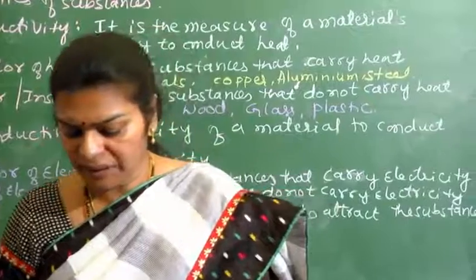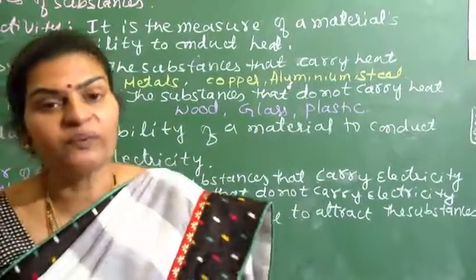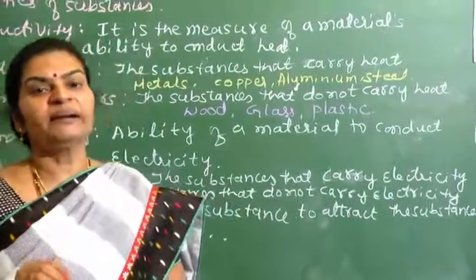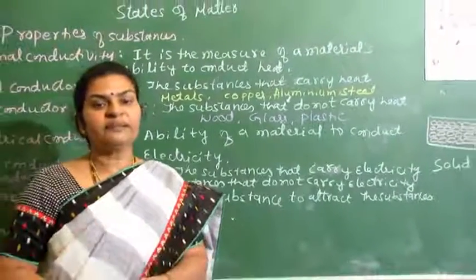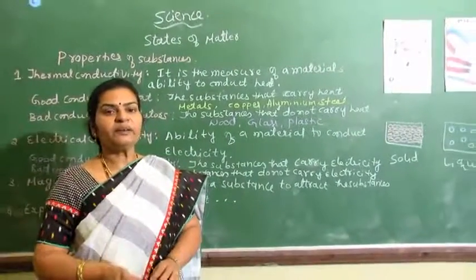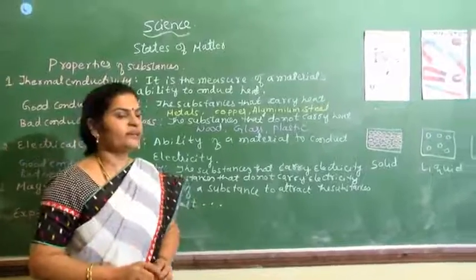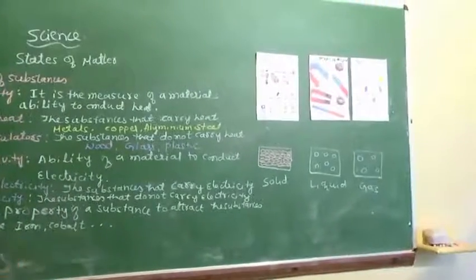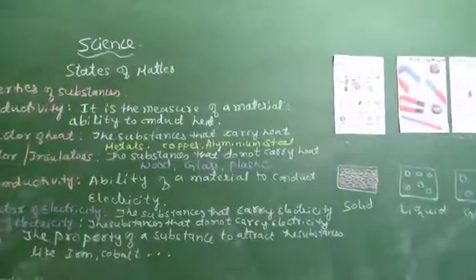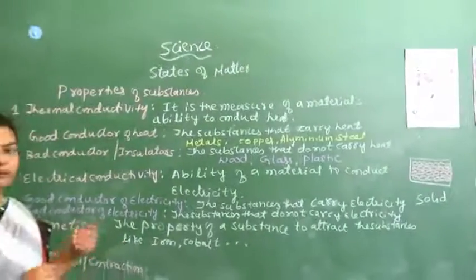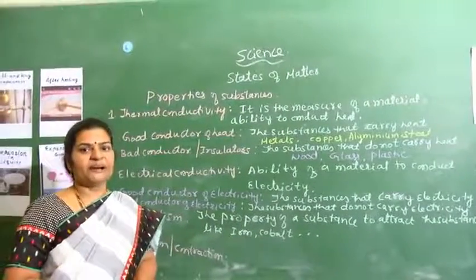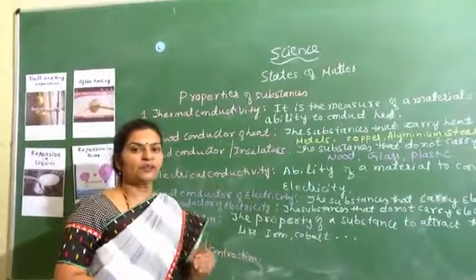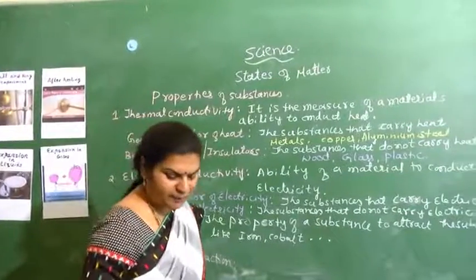Like that, you get many different magnets of different shapes and capacities according to where you are using them. Now, according to the property of magnetism, there are substances that are attracted by a magnet and substances that are not attracted by a magnet.